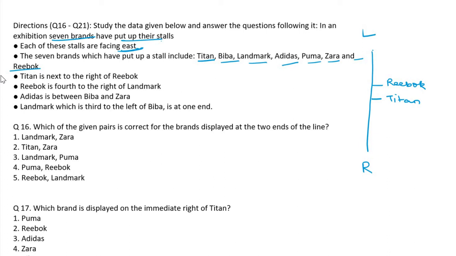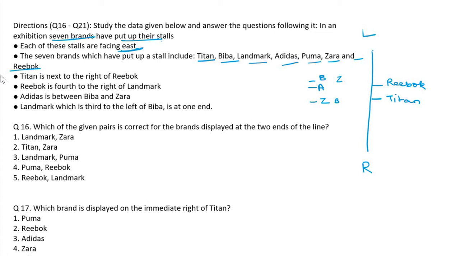Adidas is between Biba and Zara. We don't know where it is, so roughly we are writing here. Maybe like that, or Zara may be here or Biba may be here. There is a possibility. Therefore, roughly we are making it here. We can get the clue from the next line.